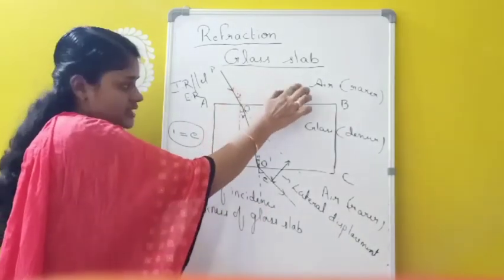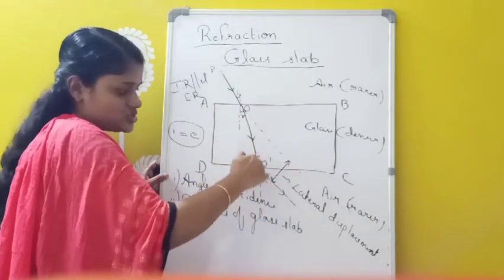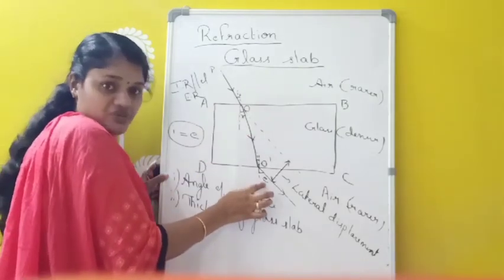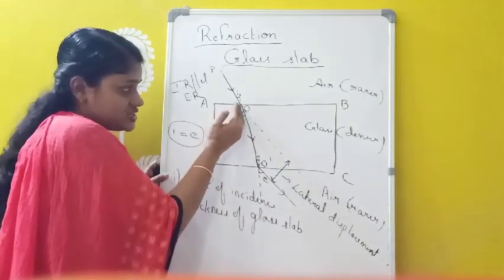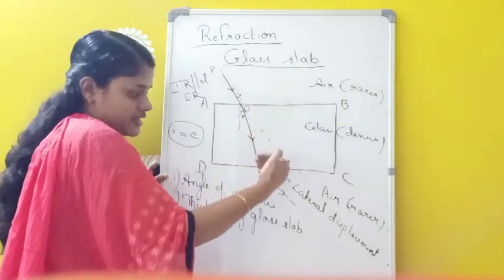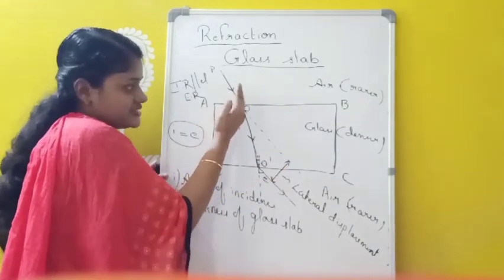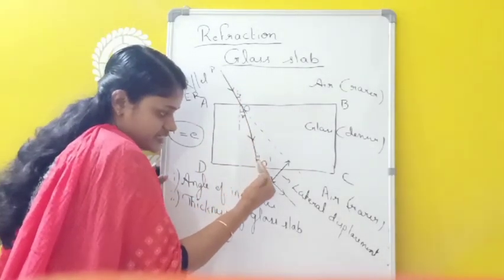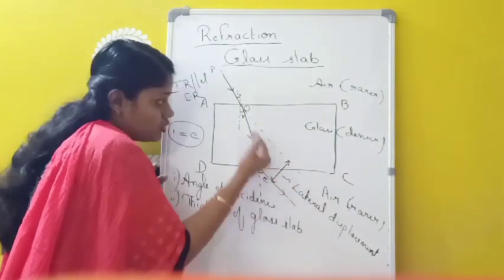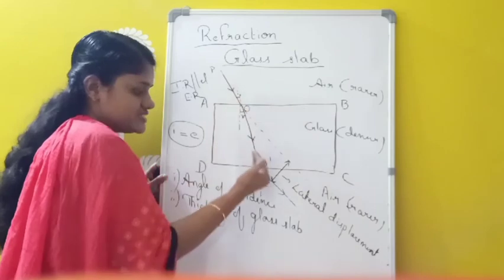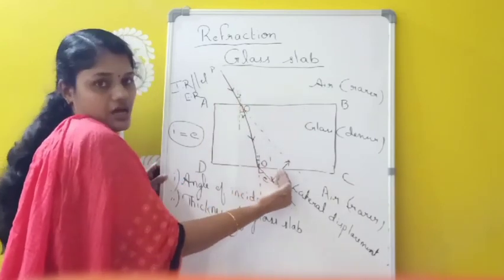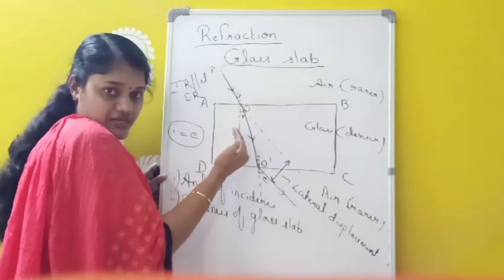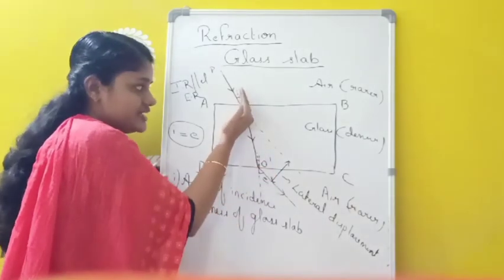And on refraction through a glass slab, the incident ray is always parallel to which one? The emergent ray. And also the angle of incidence I is always equal to which one? The angle of emergence. That means the extent of bending of the light ray at the two opposite parallel faces is equal and opposite. So here this is a normal and this light ray is bent towards the left, and here this is a normal and this light ray is bent towards the right, but both amounts are the same. The extent of bending on both faces will be the same, that is I is equal to which one? R. So that is why the incident ray is always parallel to the emergent ray.